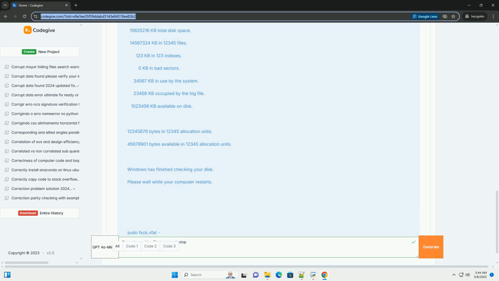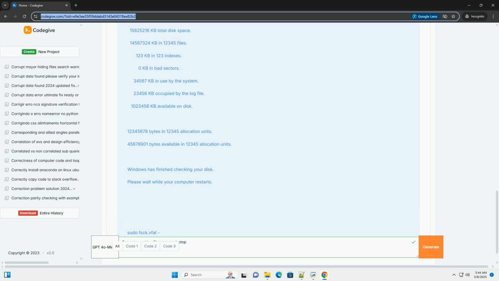Preventing future corruption. Safely remove hardware: always use the safely remove hardware or eject option in your operating system before disconnecting the pen drive. This ensures that all pending write operations are completed and that the file system is properly closed. Avoid interrupting transfers: don't disconnect the pen drive while files are being copied to or from it.